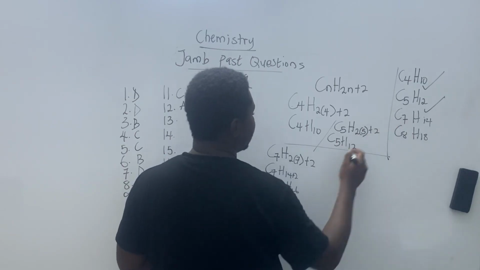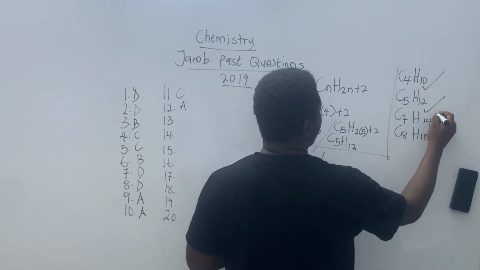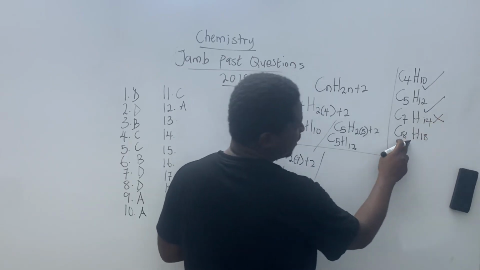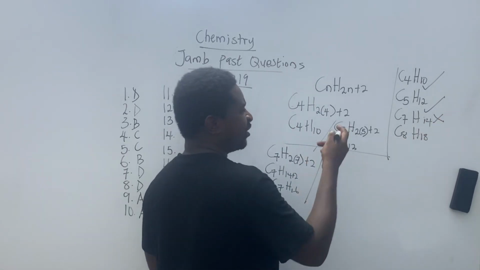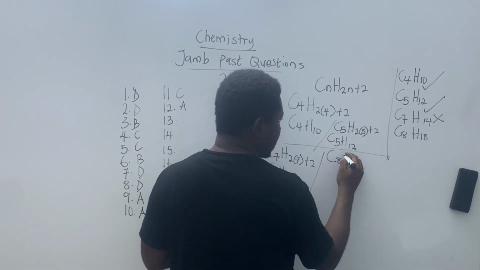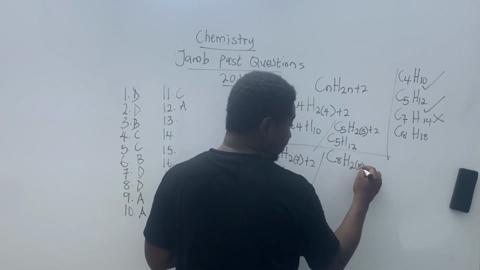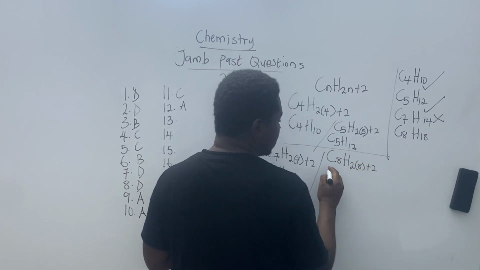Now working. That's working. So this is supposed to be the odd one out, right? But let's stop there. Let's find out the last one. So last one, I'm going to look at C8H. That will give me 2 into 8, right? Plus 2, right? So that's C8.